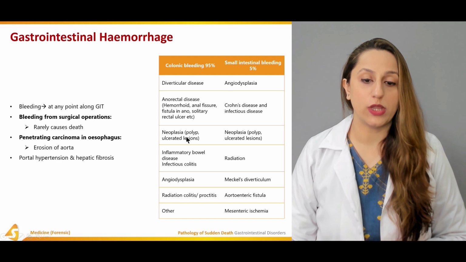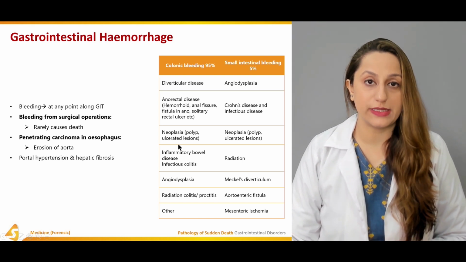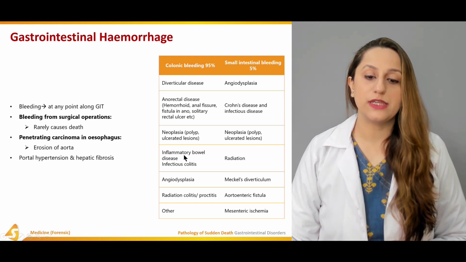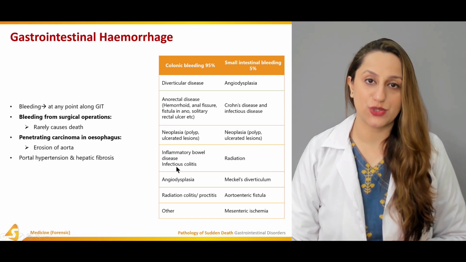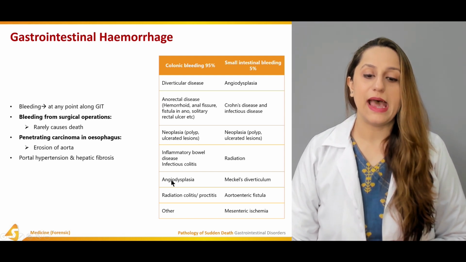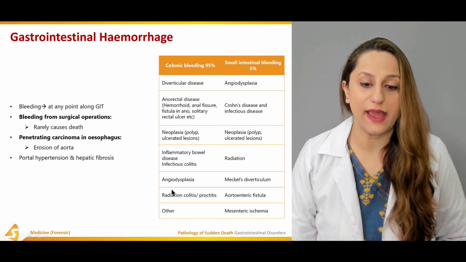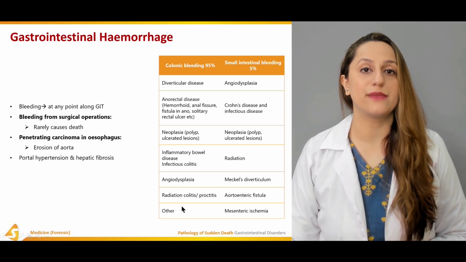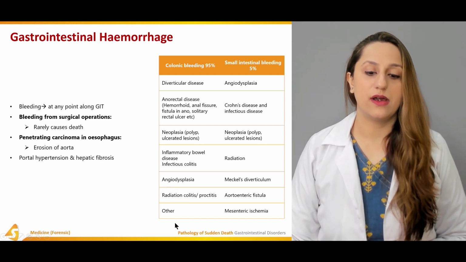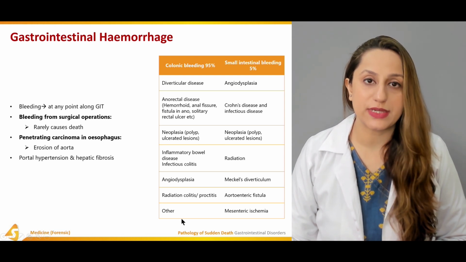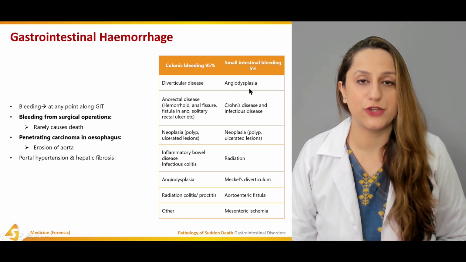Neoplasias, for example polyps and ulcerated lesions, are one of the leading causes. Then we can have inflammatory bowel disease and infectious colitis, which are commonly seen. Angiodysplasias are also seen, and we have radiation colitis and proctitis. And then there are other categories included in these rectal bleeding phenomena.